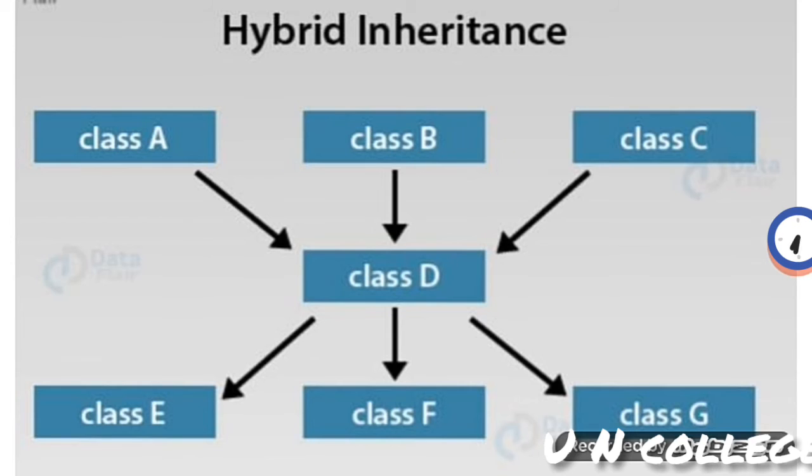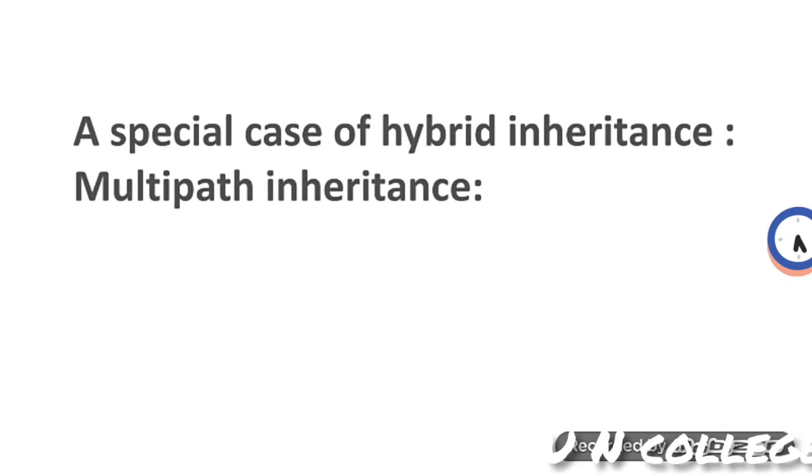Why? Because here class A, class B, class C are the parents and class D is the child. But if I take only class D, class E, class F, class G, then this structure is hierarchical. It means that here we have combined more than one type of inheritance.